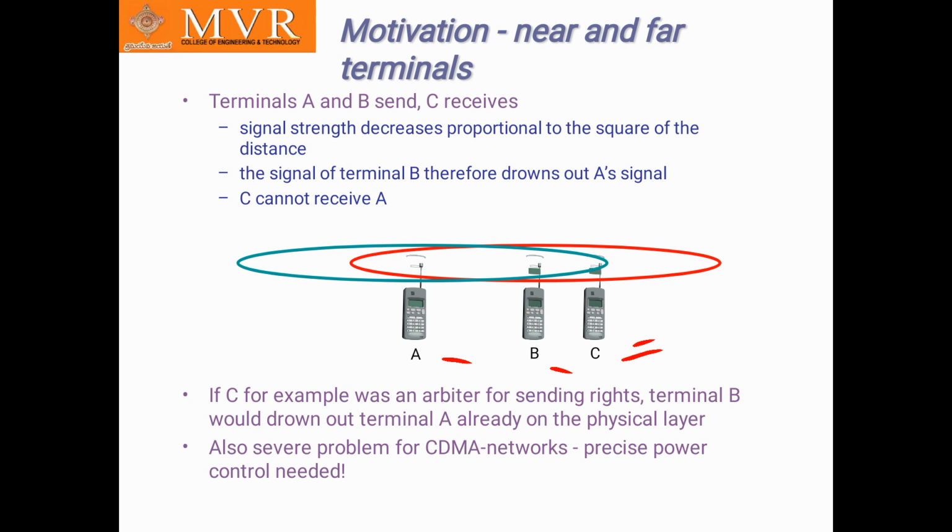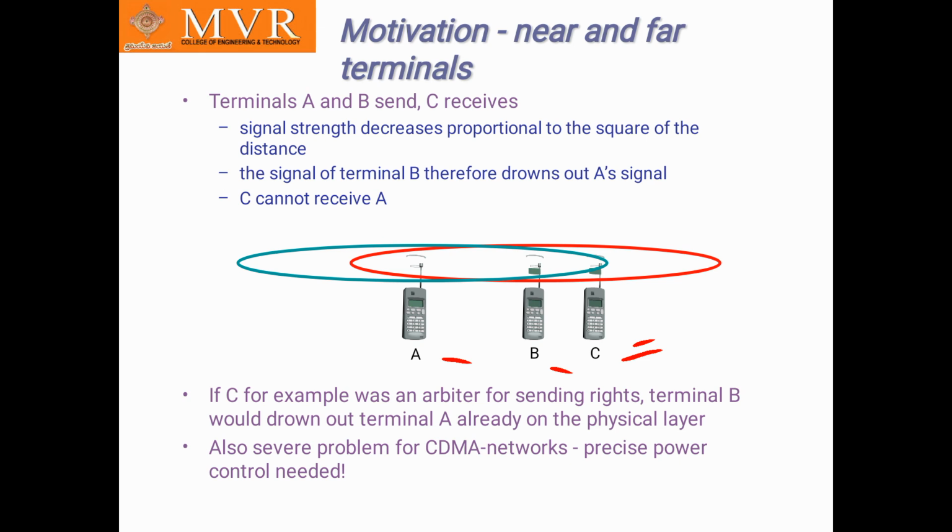Here A and B are nearer and C is far to receive. So the signal of terminal B drowns out A's signals, so C cannot receive A. C cannot receive A because it is very far, and nearer to B, so it receives only B.